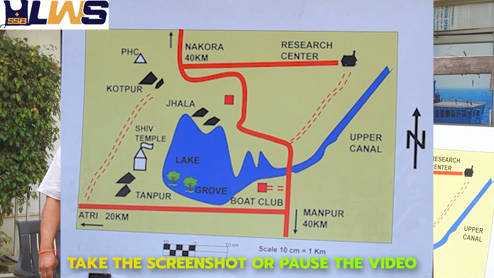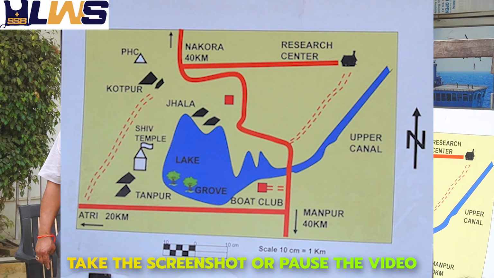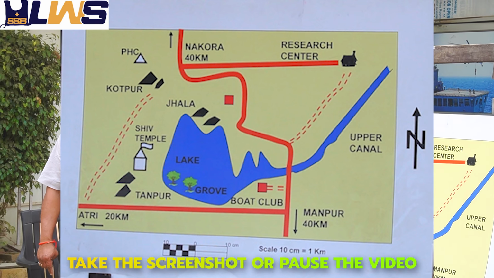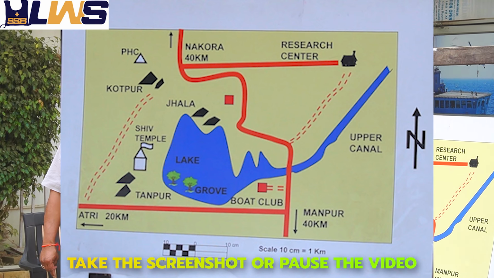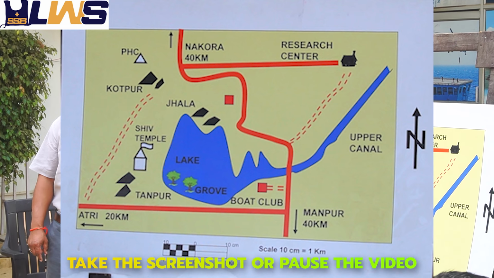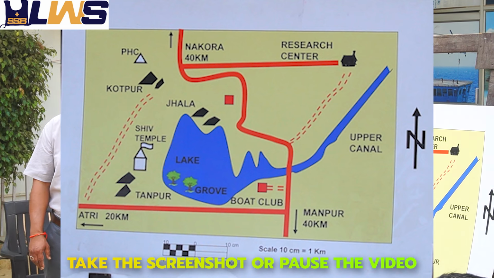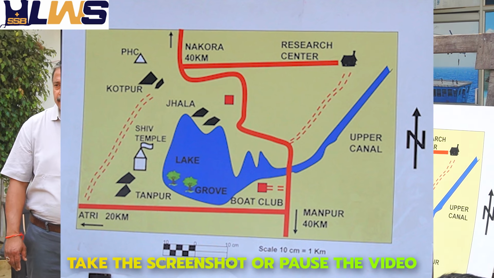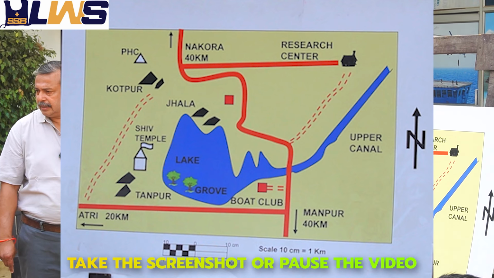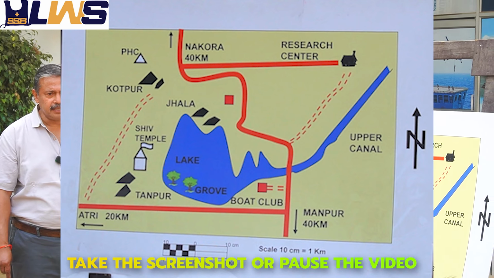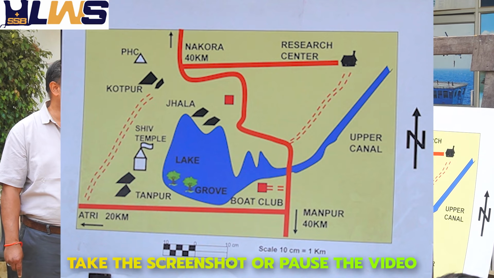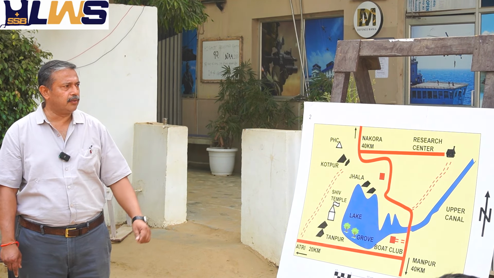Further on, on the northern half of the lake, in the upper area on the shores, you have a village called Jhala. Furthermore, as we go north from there, there is another village called Kotpur. And Kotpur has over here what? A primary health center. What is a PHC? Primary health center. Now we see the connection of our roads.